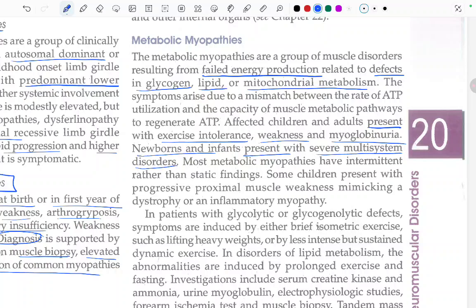Most metabolic myopathies have intermittent rather than static findings. Some children present with progressive proximal muscle weakness mimicking a dystrophy or an inflammatory myopathy.